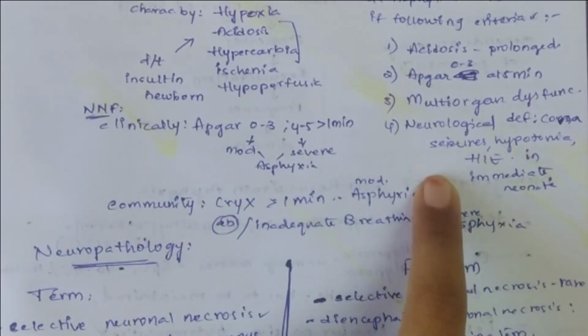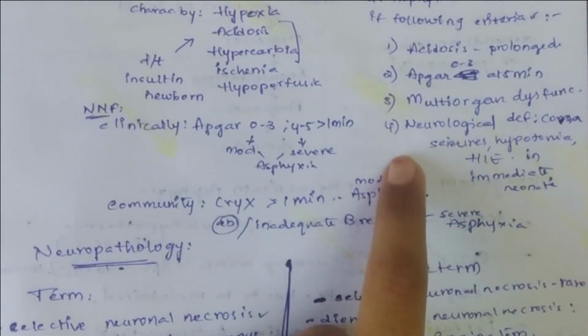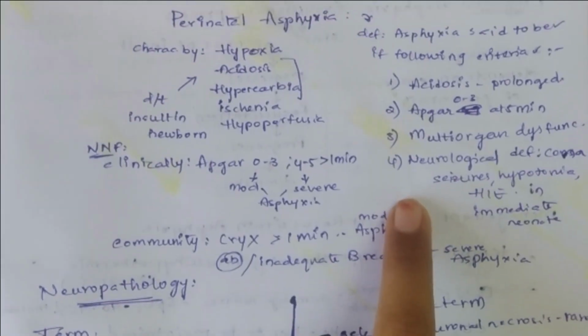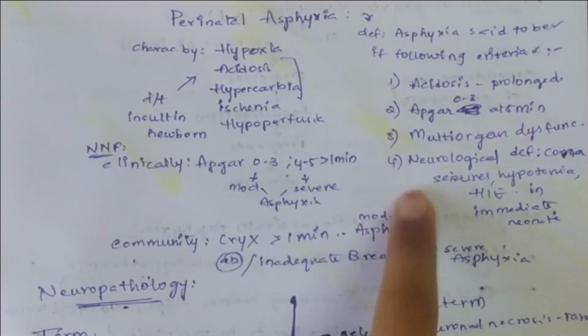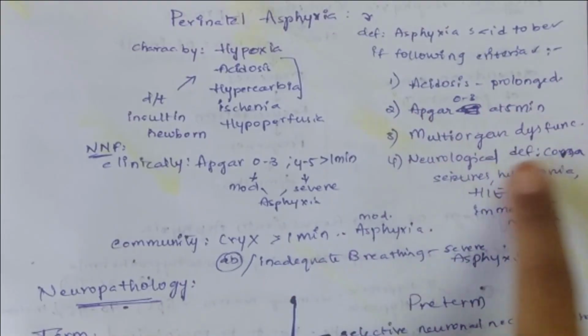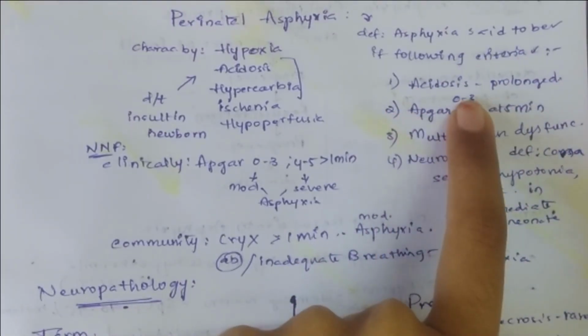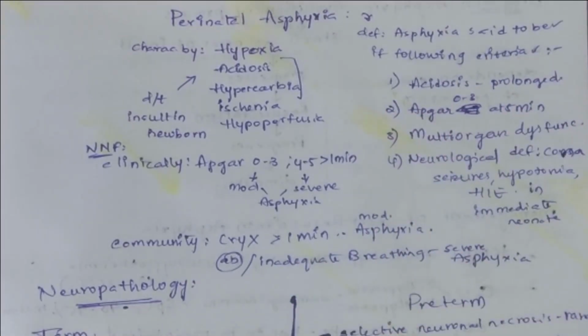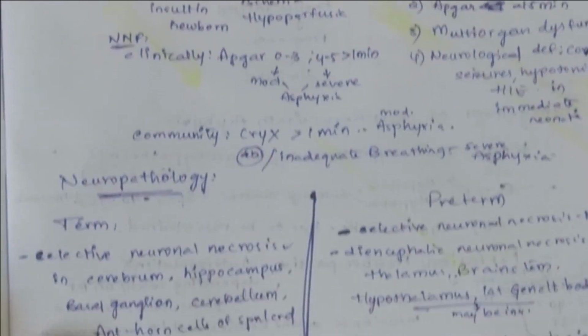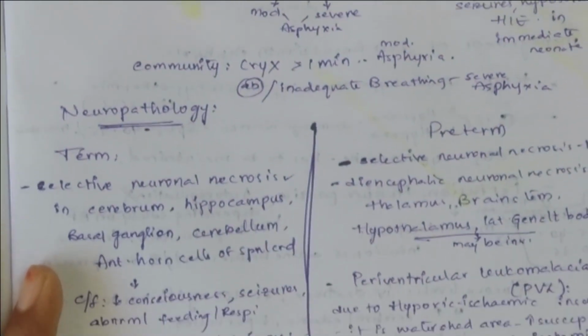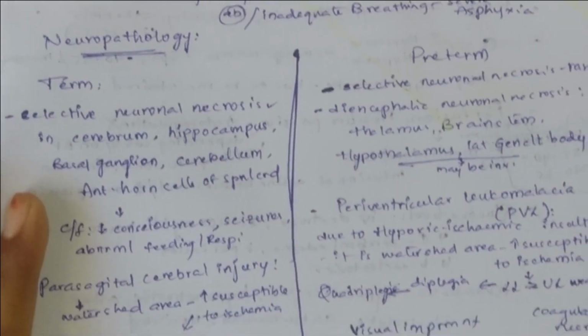All these things, if they are present, indicate that there is asphyxia. Of these 4 things, this is very important: the Apgar score has to be 0 to 3 at 5 minutes. Okay. Now, neuropathology related to this perinatal asphyxia.